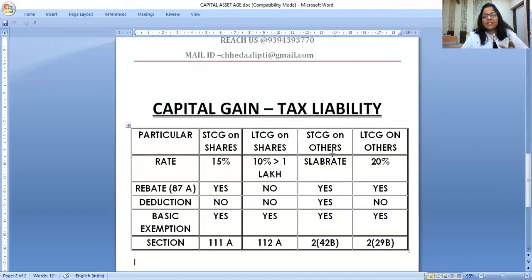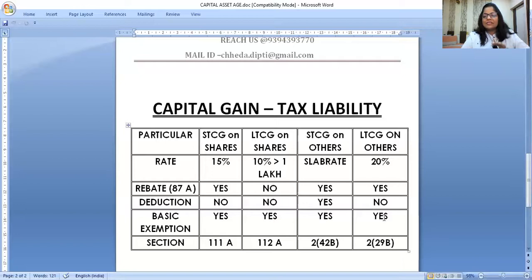Next, we have short-term capital gain other than shares. It's like routine, taxable at slab rate. Because it is taxable at slab rate, you get deduction, 80C to 80U. Rebate is available. Basic exemption is also available. And long-term capital gain other than shares, that is property and jewelry and all, it is taxable at flat 20%. Rebate is available. Deductions are not available.